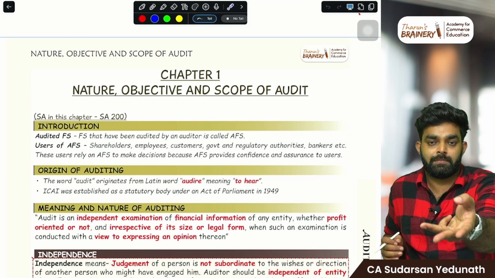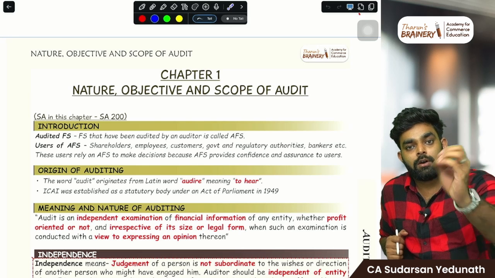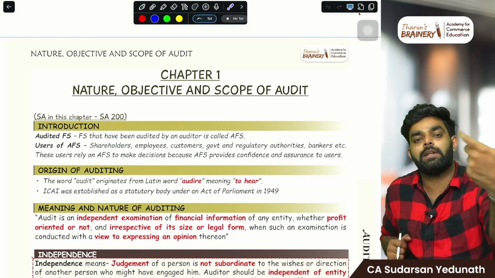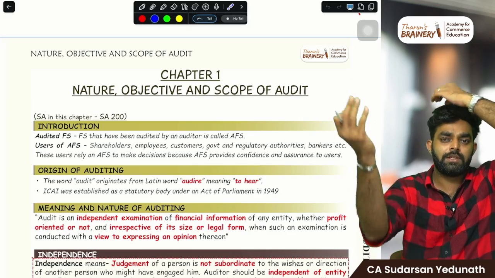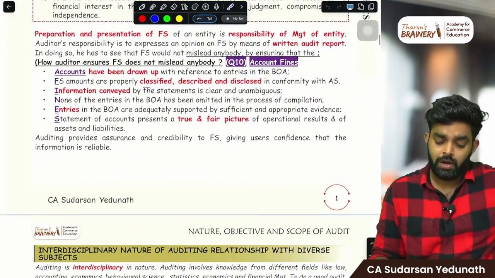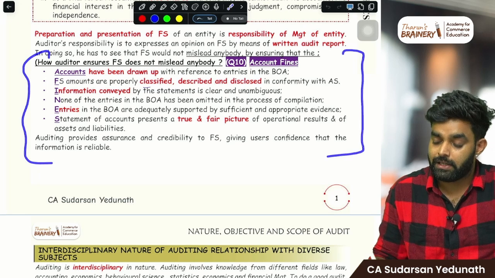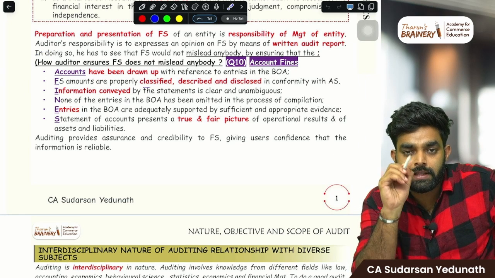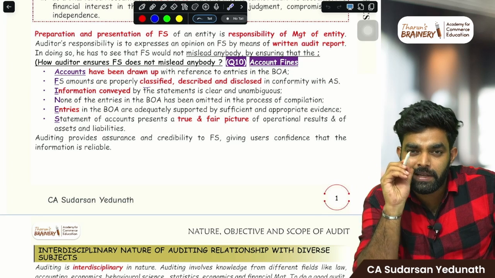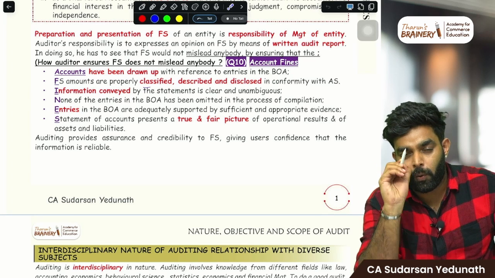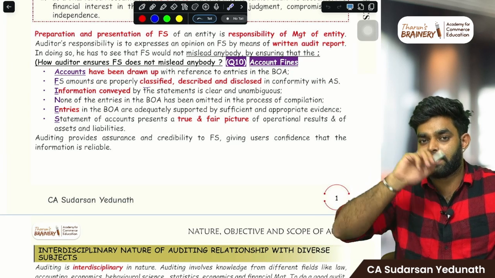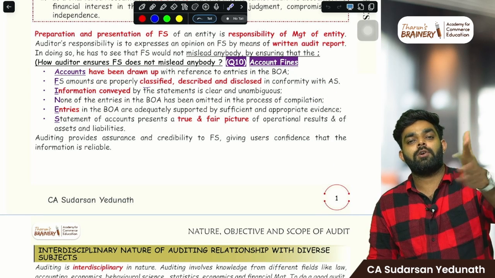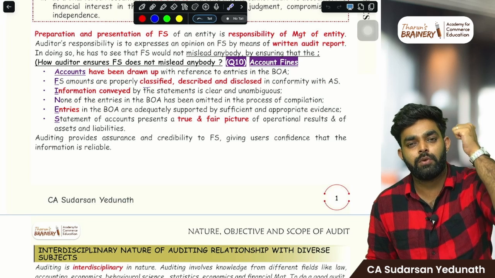Creditors, government, because we pay tax based on the audited financial statements' profit figure. That profit into 30%, right? So government is also a user. Investors, everyone is a user. And they are believing in the auditor. The company prepares a financial statement, and these users believe in that financial statement only because an auditor has checked it and signed it. So it is the auditor's duty to ensure that he is not misleading anyone. That is, he is doing his duty perfectly.